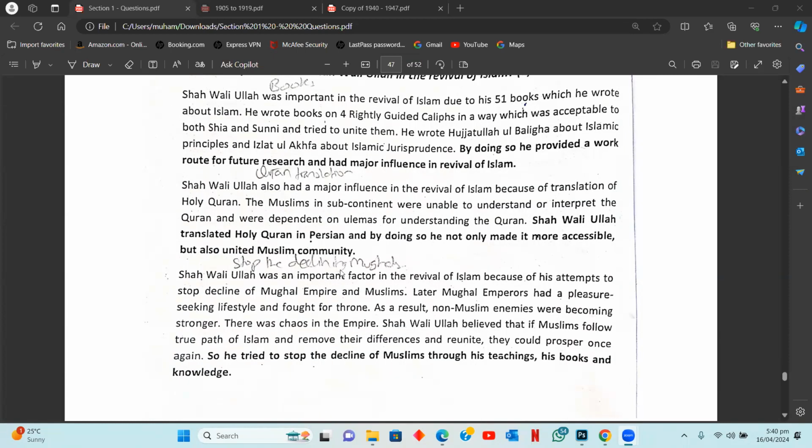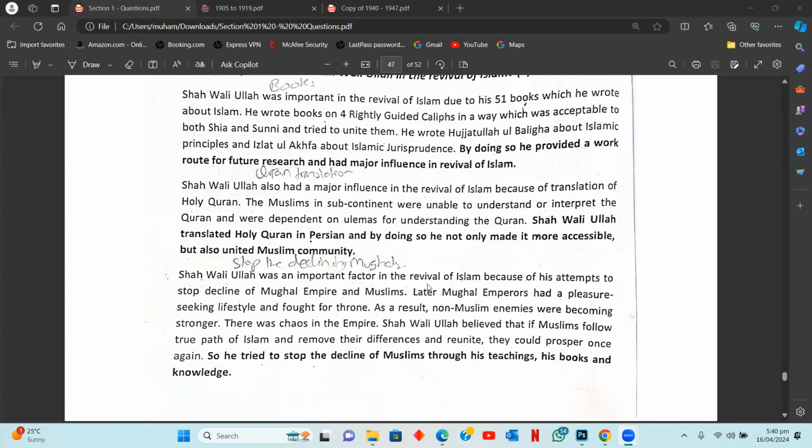You can also talk about how he made attempts to stop the decline of the Mughal Empire. He was very much vocal about how the Mughals had become pleasure seeking, how they were just fighting for the throne, and the non-Muslim enemies were taking advantage of this, right? His writings on these particular events and his recognition of the decline of the Mughal Empire became another reason that contributed to his success as a religious scholar.